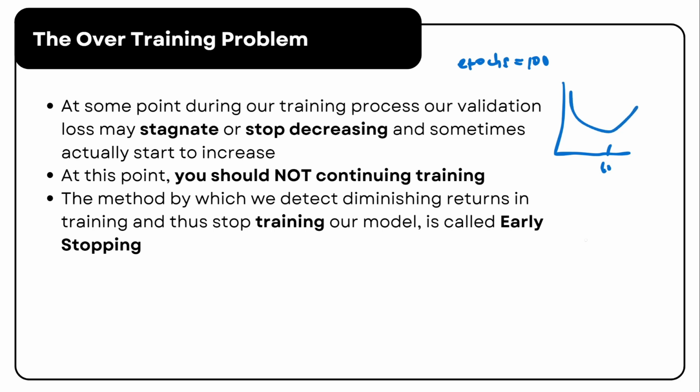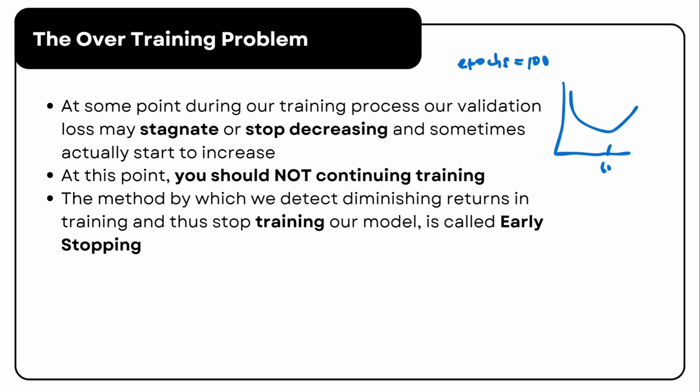So this is a clear sign of overfitting, meaning the model is learning patterns too specific to the training dataset and not generalizing well to new data. So at this point, continuing training is counterproductive.